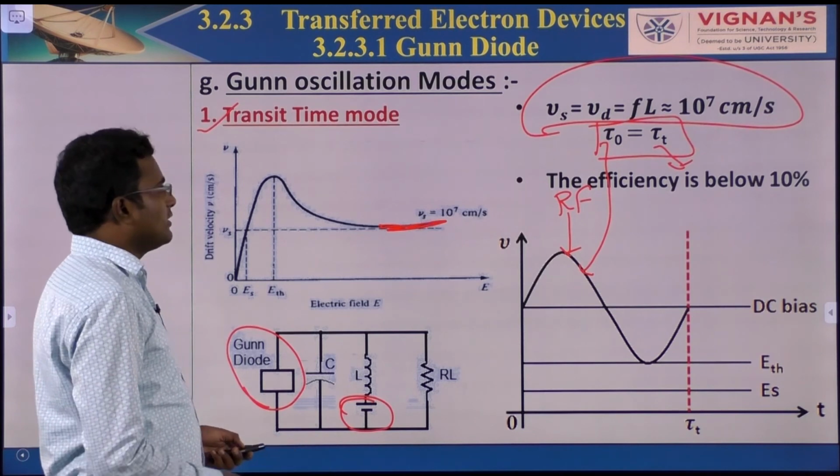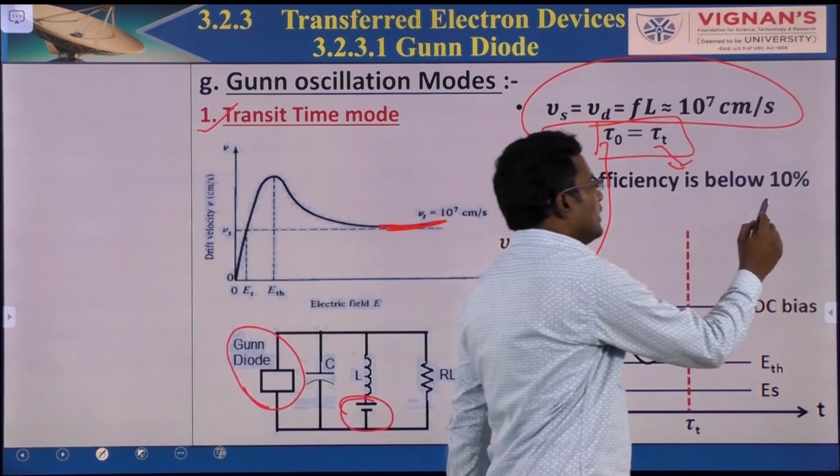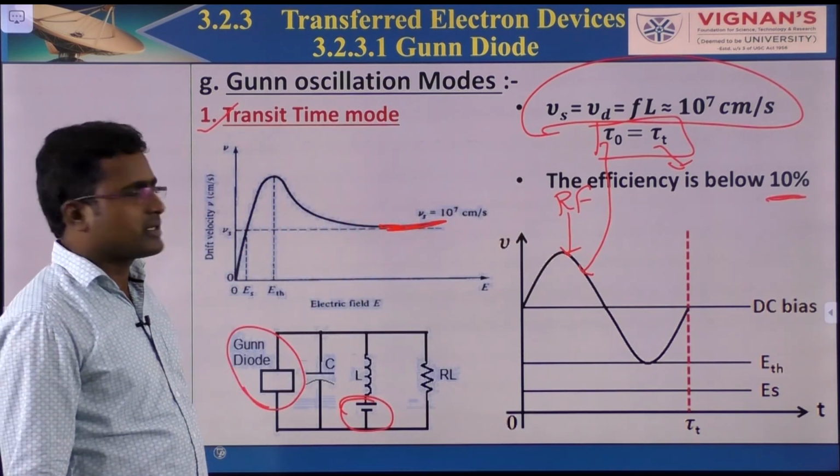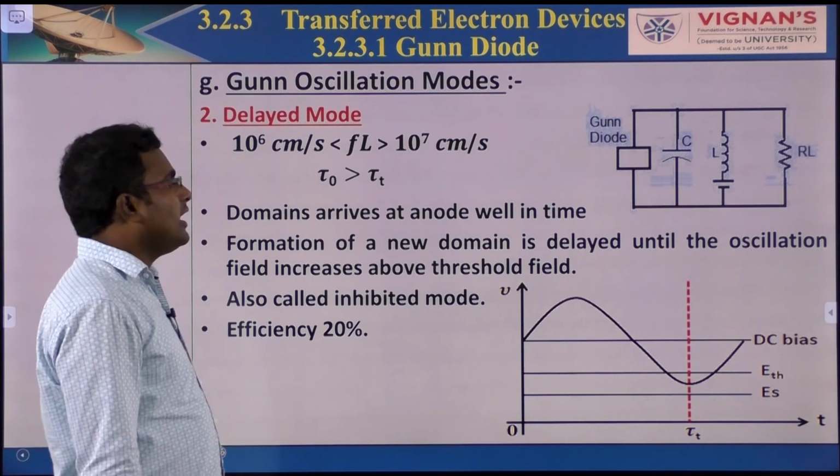Now coming to the next one. Here efficiency is only 10%. So if you operate the Gunn diode in this mode, the efficiency is 10%.